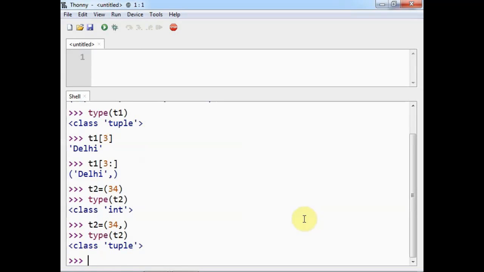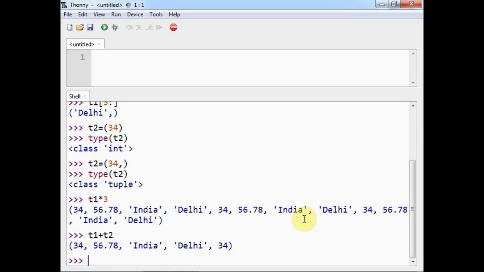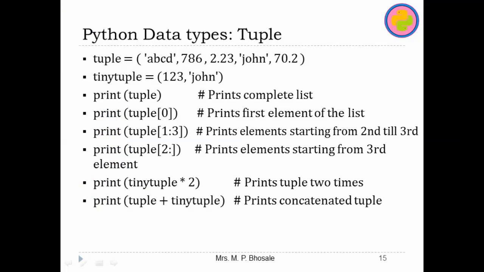I can also perform concatenation and repetition operations on the tuple. So if I write t1 into 3, then it will display all the elements of t1 3 times, and if I use concatenation here, t1 plus t2, then it will display the concatenation of the t1 and t2 tuples. Now these are some of the details about tuple. There are so many methods and functions related to the tuple that we will study whenever we see this tuple data structure in detail.